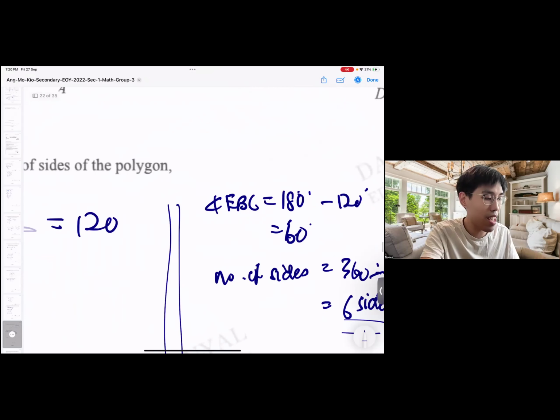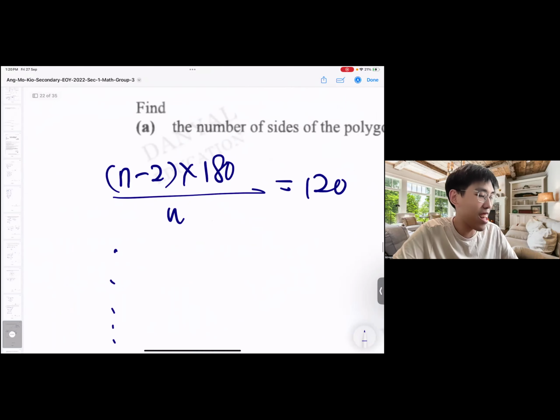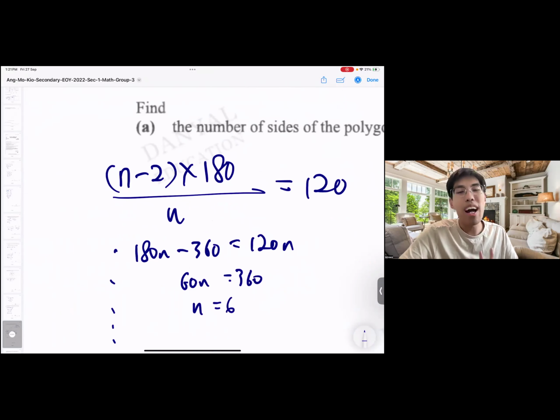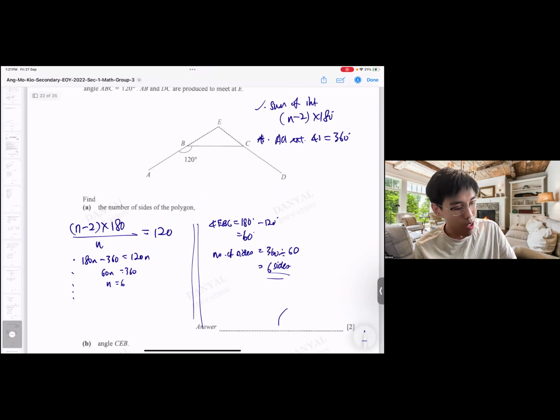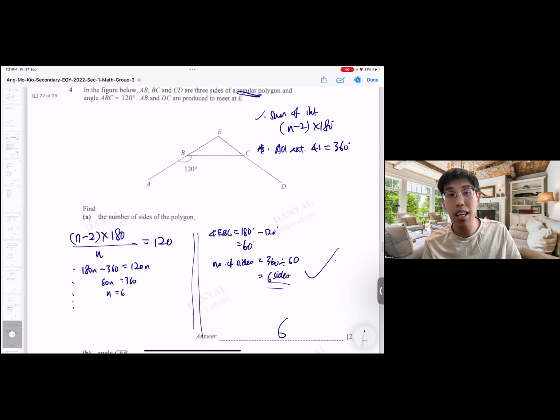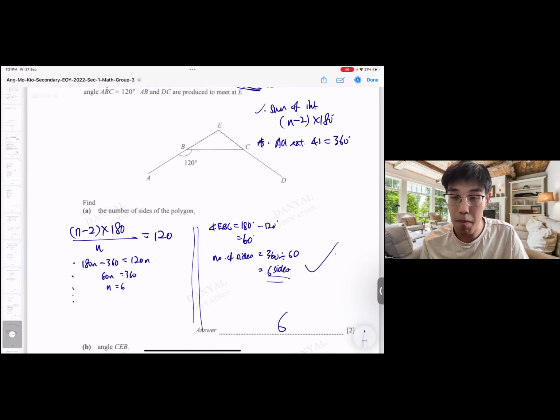No need algebra. Okay, if I were to do this, can or not? Can. Then you get 180n minus 360 equals 120n. So 60n is 360. n is 6. Why leh? No need. Okay, save your time and trouble. Just do the one here. The idea here is because they always use regular polygon. Regular polygon means all the exterior angles will be the same. So all exterior angles add up to 360, 360 divided by 60 is 6. Done.